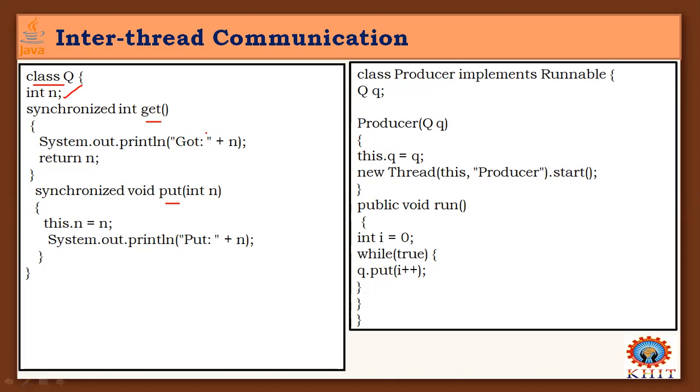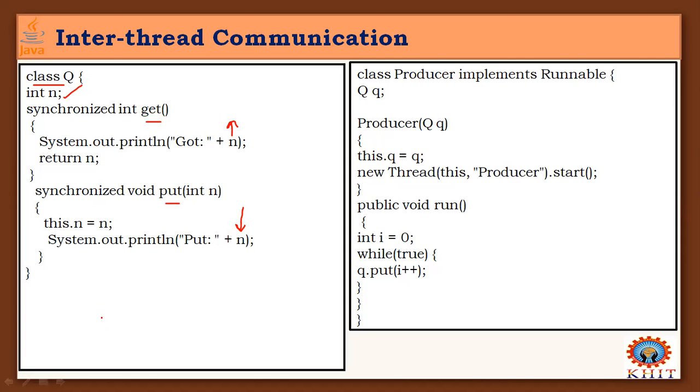The get method is to get the number from the buffer. The put method indicates putting that number into the buffer for the consumer. Put is the method useful for the producer to put the number into the buffer, and get is the method useful for the consumer to get the number from the buffer.